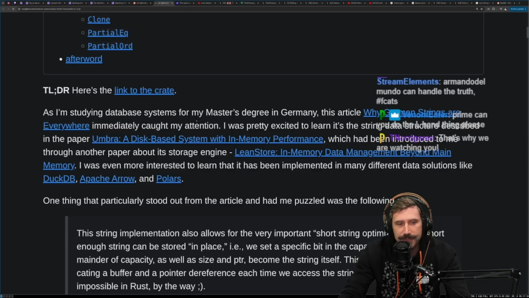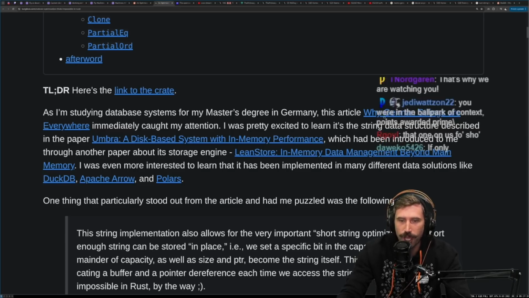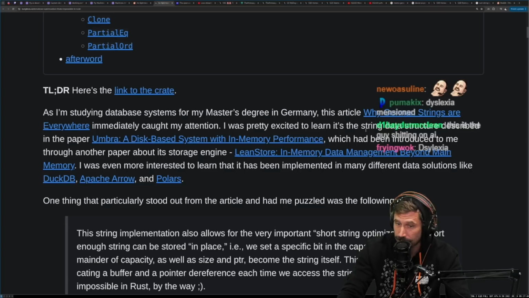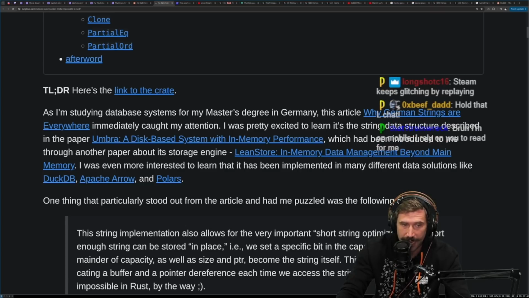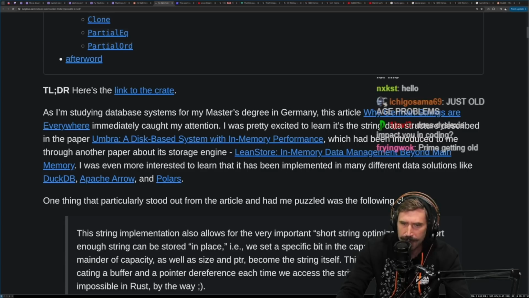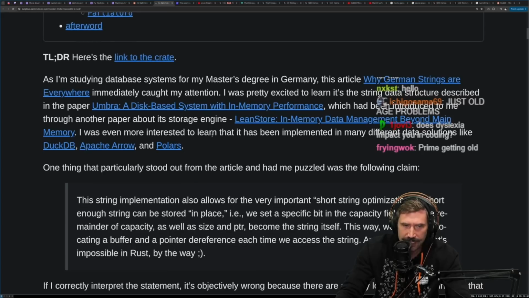You did. As I'm studying database systems for my master's degree in Germany, this article, Why German Strings Are Everywhere, immediately caught my attention. I was pretty excited to learn it's the string data structure described in a paper, Umbra, a disk-based system with in-memory performance. Interesting, okay. Which had been introduced to me through another paper about its storage engine, LeanStore, in-memory data management beyond main memory. I was even more interested to learn that it's been implemented in many different data solutions like DuckDB, Apache Arrow, and Polars. Is Polars the Pandas replacement, right?